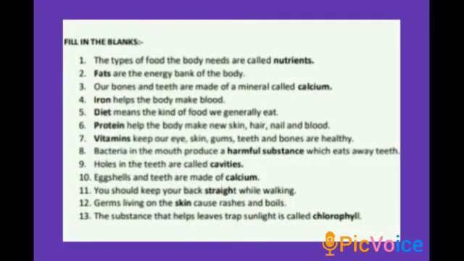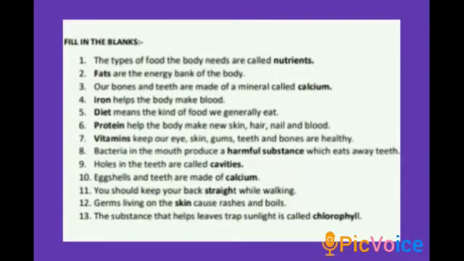Then fourth one, dash helps the body make blood. Which mineral helps the body make blood? Yes, iron helps the body make blood. Then dash means the kind of food we generally eat. Diet means the kind of food we generally eat. Then sixth one, dash helps the body make new skin, hair, nail and blood. Which nutrient help the body make new skin, hair, nail and blood?